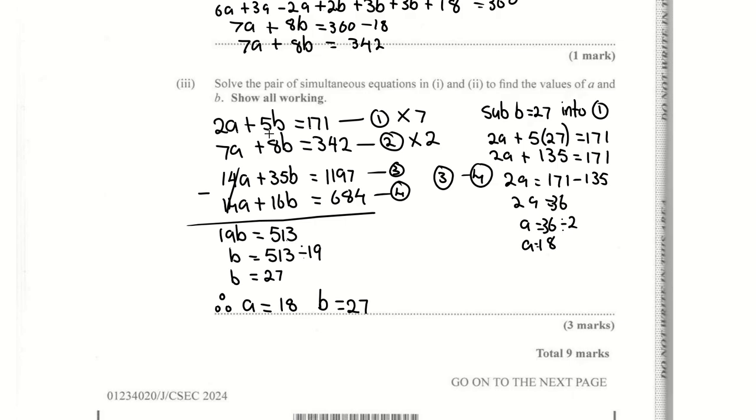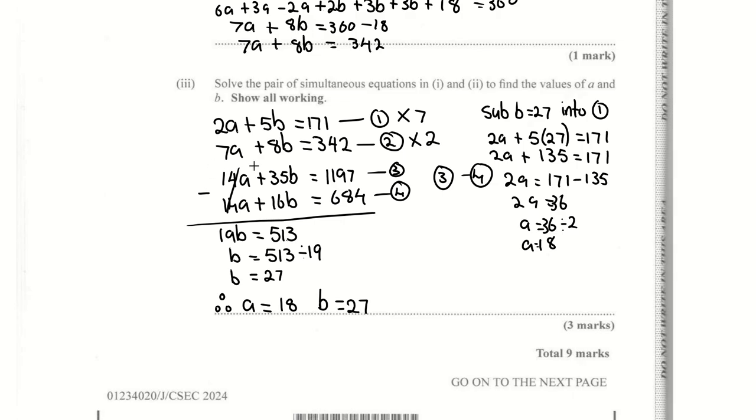2 times 7 is 14, 5 times 7 is 35, 171 times 7 is 1197. 2 times 7a is 14a, 2 times 8b is 16b, 342 times 2 is 684, right? What do I have to do with these two equations to get rid of a?